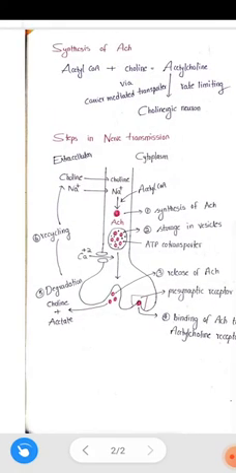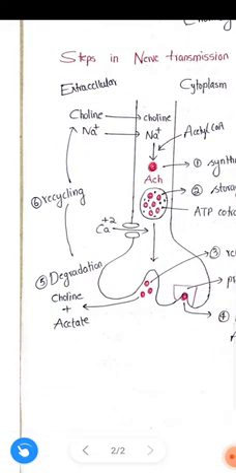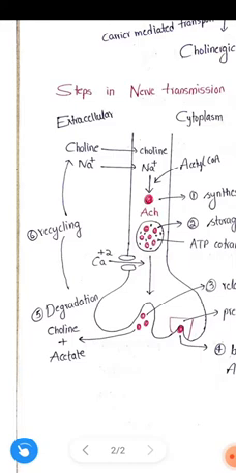Next, coming to the degradation. Some of the neurotransmitter remains. The remaining neurotransmitter may degrade into acetate and choline. This is the fifth step. Next, coming to the recycling.